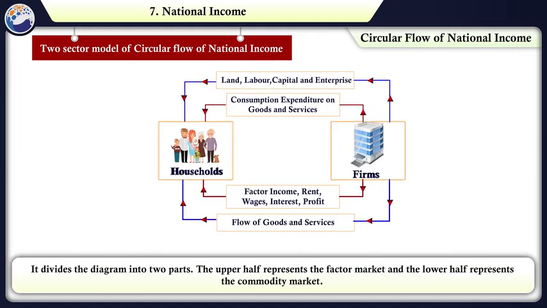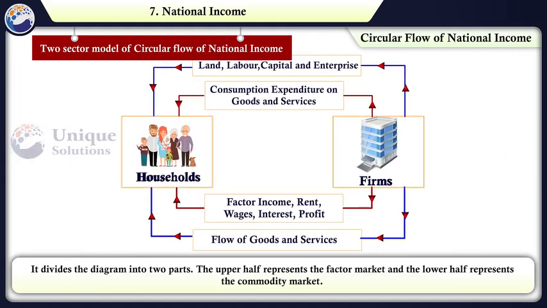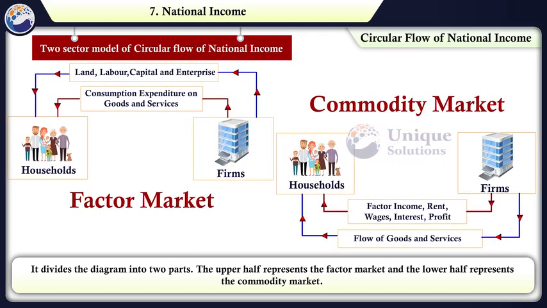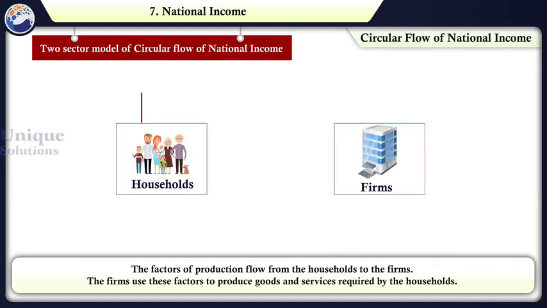It divides the diagram into two parts. The upper half represents the factor market and the lower half represents the commodity market. The following diagram explains the circular flow of income and expenditure in a two-sector model.